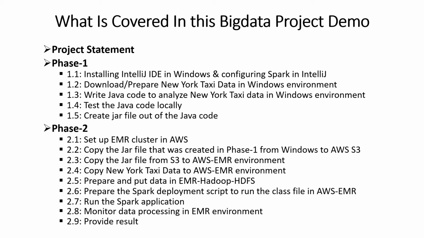Then in phase 2, I will set up an EMR cluster in AWS, copy the jar file that was created in phase 1 from Windows to S3, copy the jar file from S3 to the EMR environment, copy the New York taxi data to the EMR environment, and then prepare and put the data in EMR Hadoop HDFS. Then I prepare the Spark deployment script to run the class file in AWS EMR, run the Spark application, monitor data processing in the EMR environment, and eventually provide the result.